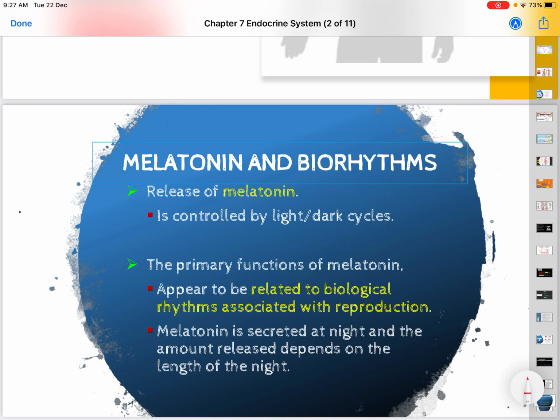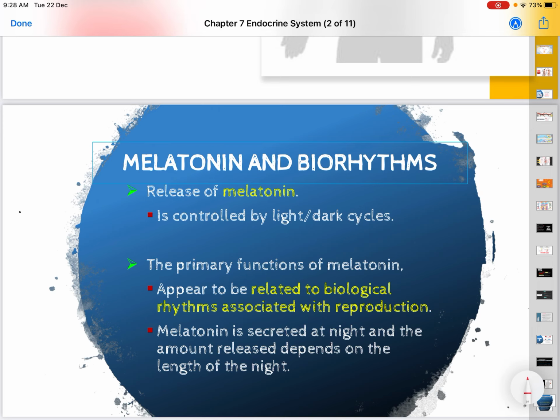But there is some research on this melatonin production. Normally during the night, the person is not sleeping but is exposed to light, for example using a smartphone or tablet. That smartphone releases light from the screen, and that light will actually inhibit the production of melatonin. So the person doesn't feel sleepy at all. They feel energetic because of the inhibition of melatonin production.